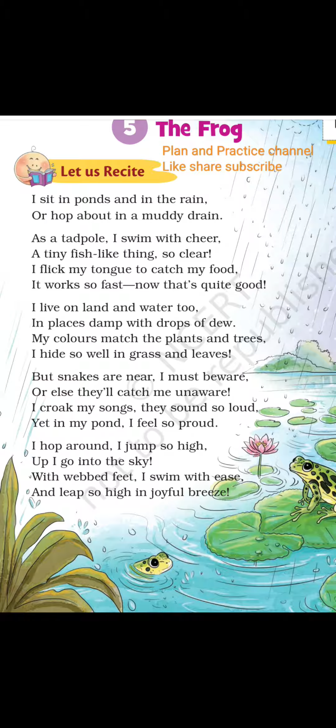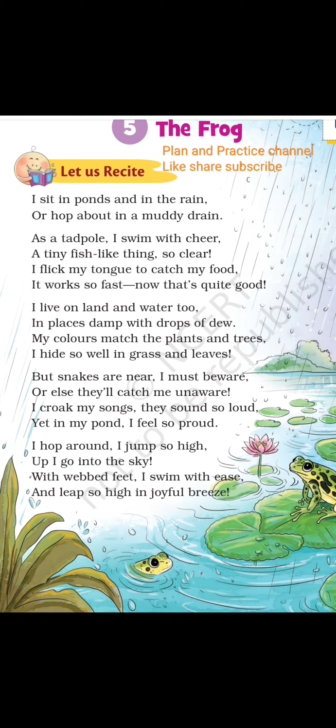I hop around, I jump so high. The frog is saying, up I go into the sky. When it is hopping, it is enjoying so nicely that it feels as if it is reaching the sky top and touching the sky. Frog is enjoying the walk when it is hopping.